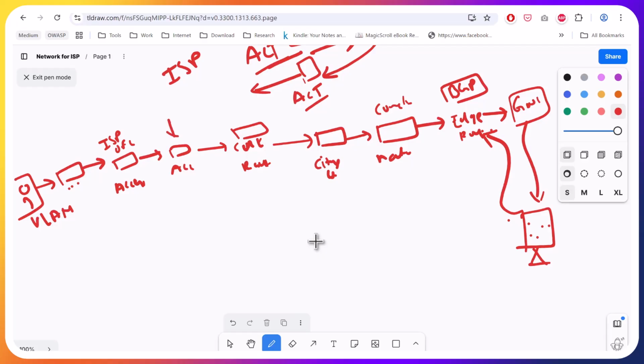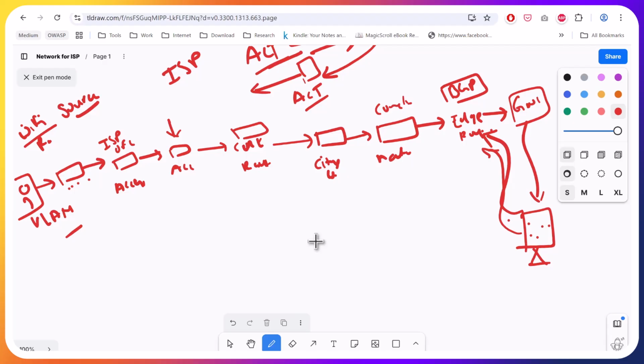And at each hop there will be a translation of IP, because every router has an IP assigned. We have seen the translation of IP that happens in our network, the Wi-Fi router, where the source IP is translated. In a similar way, at each hop your internet IP will be translated and maintained, so that when you get a response, the reverse conversion happens and the response is served to you.